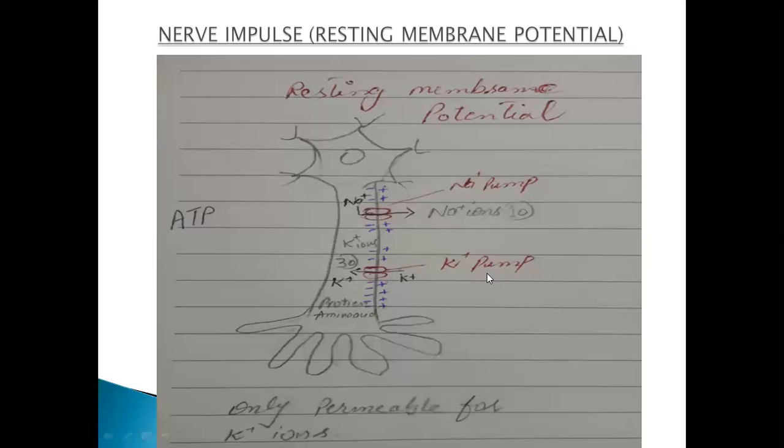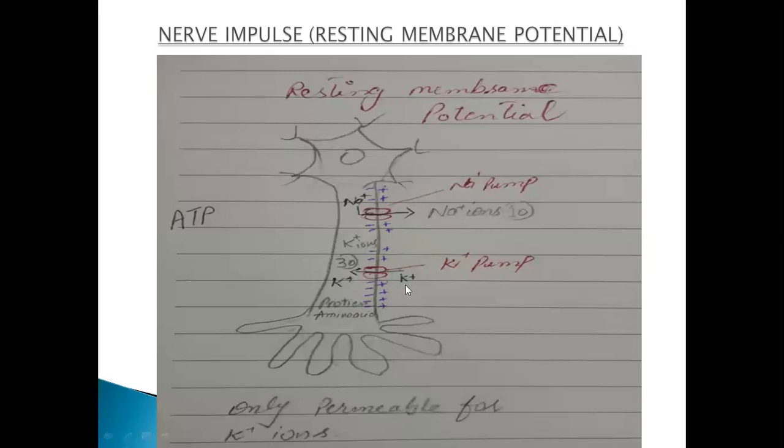And the second thing is the leakage of potassium ions. As I already told you, this membrane doesn't allow all the substances to pass across it. But through the process of diffusion, only potassium can move inside and outside.